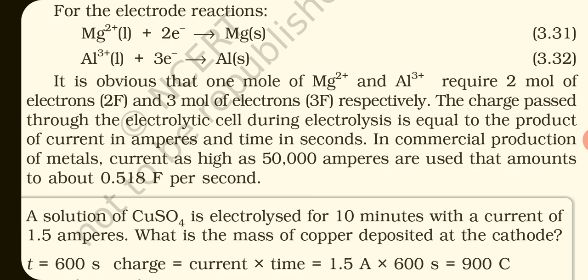Similarly, aluminum ion in aqueous solution or in molten state gains 3 electrons and converts into solid aluminum. It is obvious that 1 mole of Mg2 plus and 1 mole of Al3 plus require 2 moles of electrons, 2F, and 3 moles of electrons, 3F, respectively.